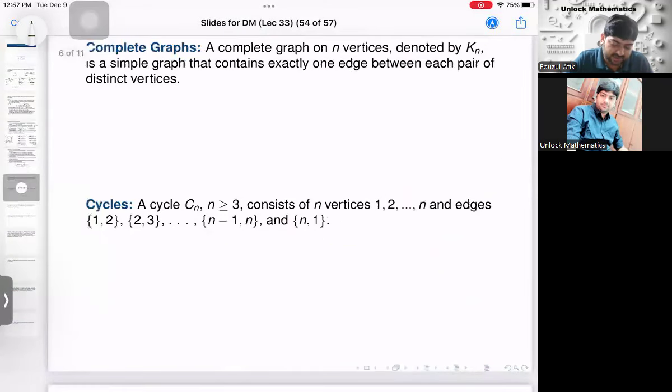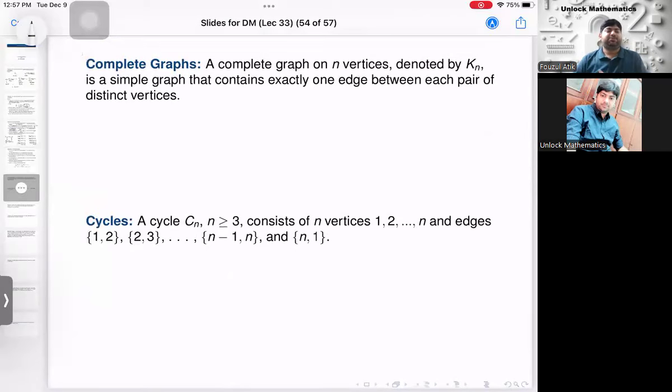Okay. Next, we have some particular types of graphs. The first one is complete graph. A complete graph on n vertices, denoted by Kn, is a simple graph that contains exactly one edge between each pair of distinct vertices. So complete, from the word itself, you should understand that something is complete, right? So what I will do, I'll draw a complete graph K4.